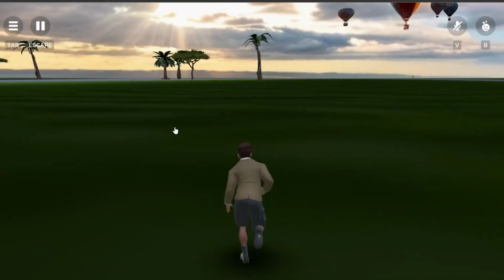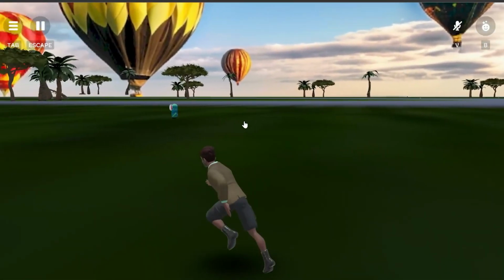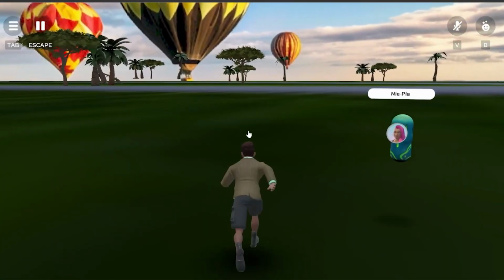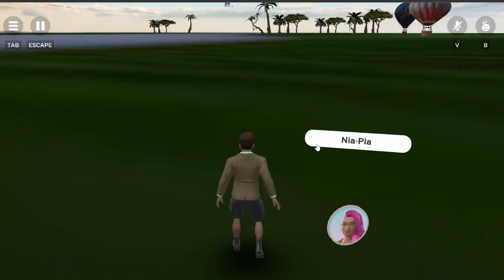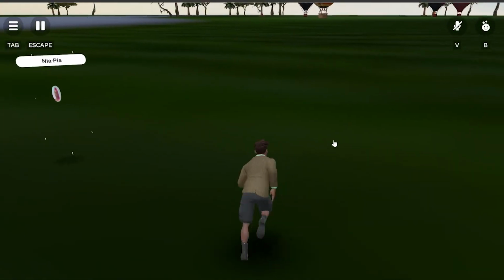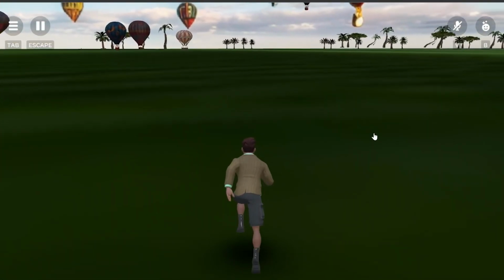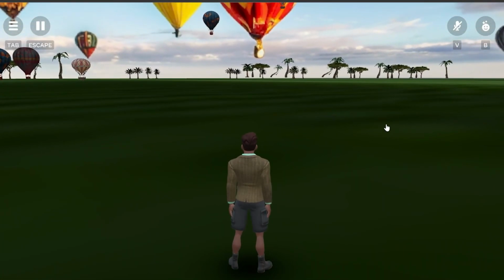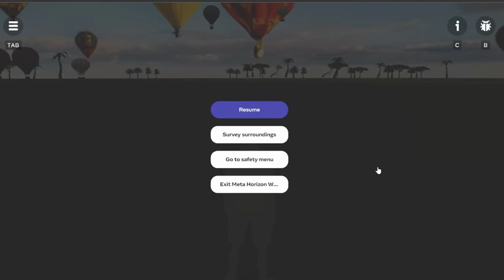I don't see any other players at the moment, but it looks like there's a player right there. Oh, cool. So it's pretty cool, that's easy multiplayer publishing development right there. Let me escape and go back to the web browser.